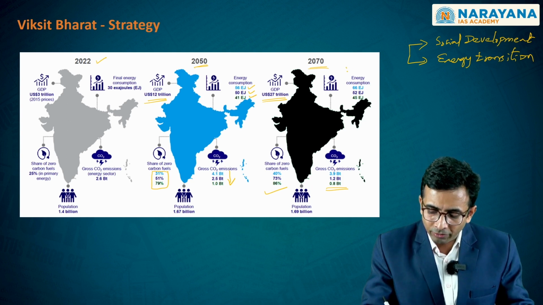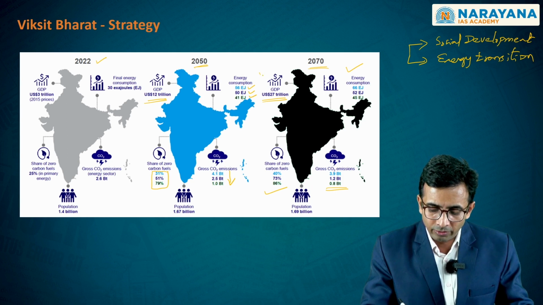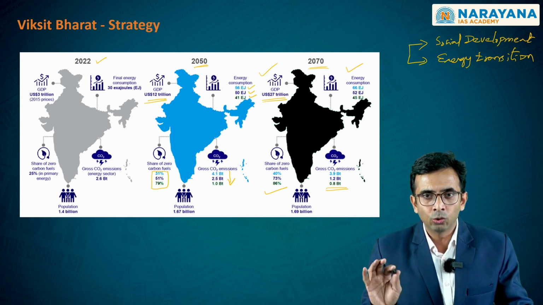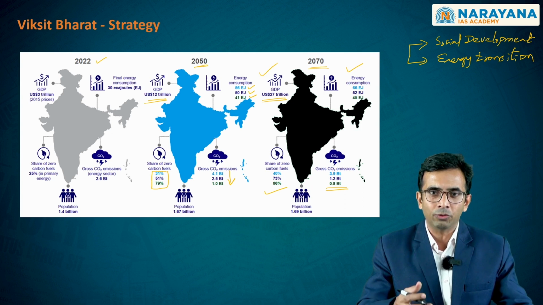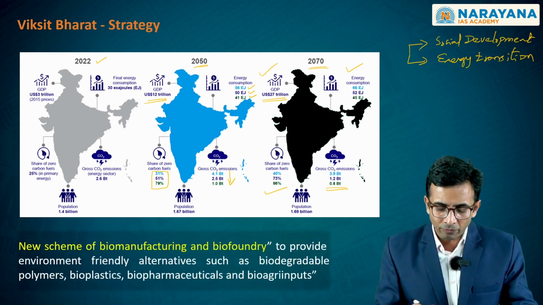And in spite of the fact that higher energy utilization would be there given the size of the economy, still we would be a net zero economy in terms of carbon dioxide and its release by this year of 2070. This is the roadmap that we have laid. Accordingly, this budget has come up with certain initiatives.